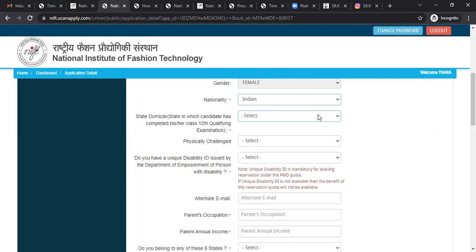Before the admission process starts, this is the application process. But before the admission process starts, you must have your state domicile certificate with you, which is very necessary because there are certain seats. For example, in Jammu and Kashmir, there are certain seats for kids who are state domicile of Jammu and Kashmir. Likewise, there are certain NIFT campuses, for example Mumbai, where there are seats for students who are state domicile of Maharashtra. For that purpose, you must have your state domicile document with yourself. So I belong to Maharashtra.